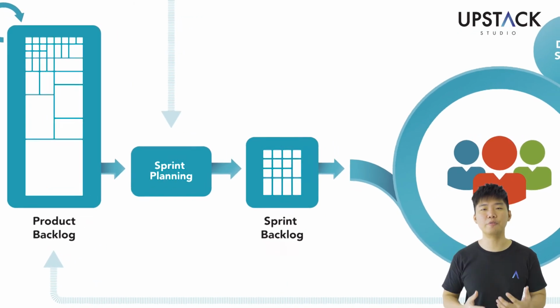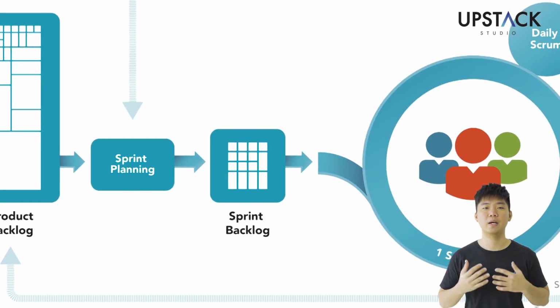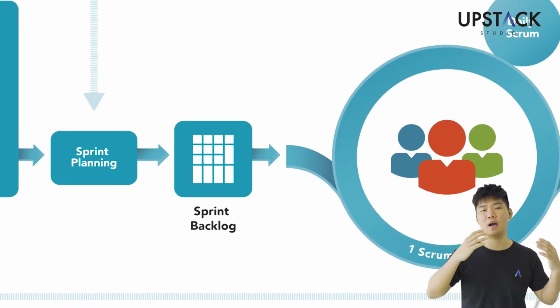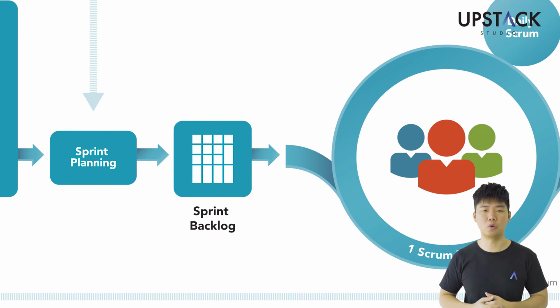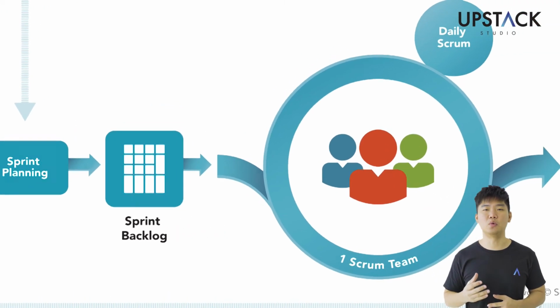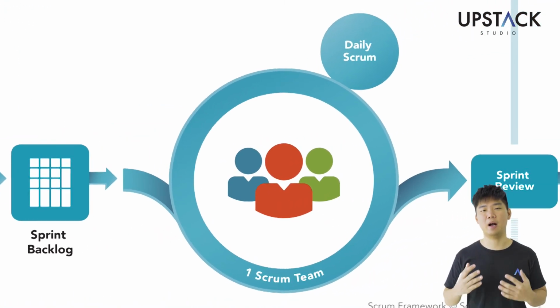The Scrum team will kick off the sprint with a sprint planning, where the team sits down and discusses what are the items that should be prioritized and worked on for the sprint. The development team will be responsible for forecasting the items that can be worked on according to the capacity of the development team. Prioritized items are moved into the sprint backlog. These will be the items that are necessary to achieve the sprint goal. Then, the development team will get to work and daily scrum will be held every day.